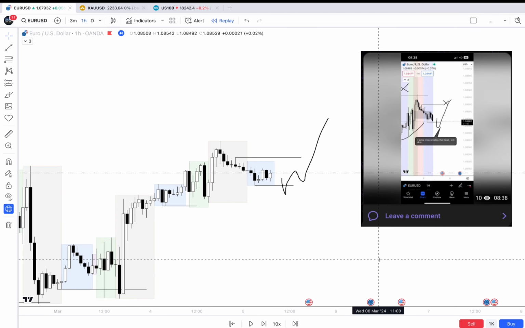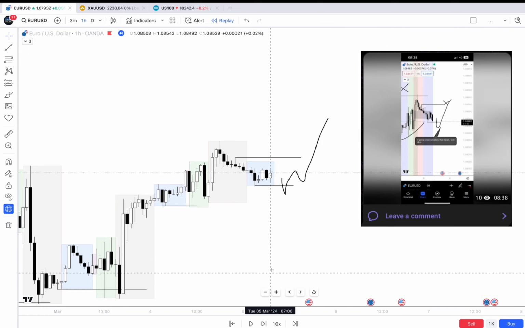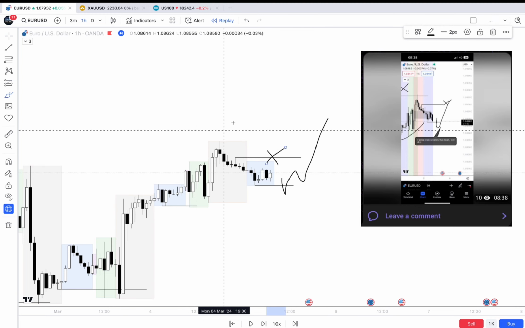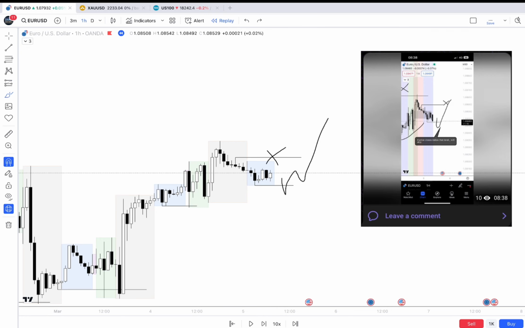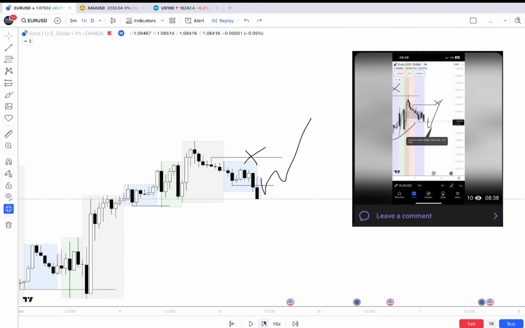Okay, next day, 5th March. Here I wanted to take long positions, and that was my first target for those longs, and that was the final target. And let's check the results.